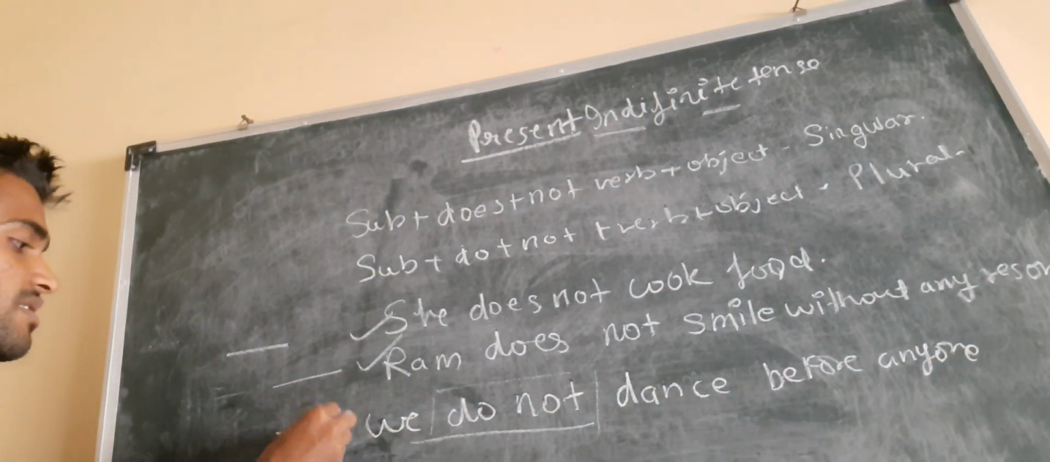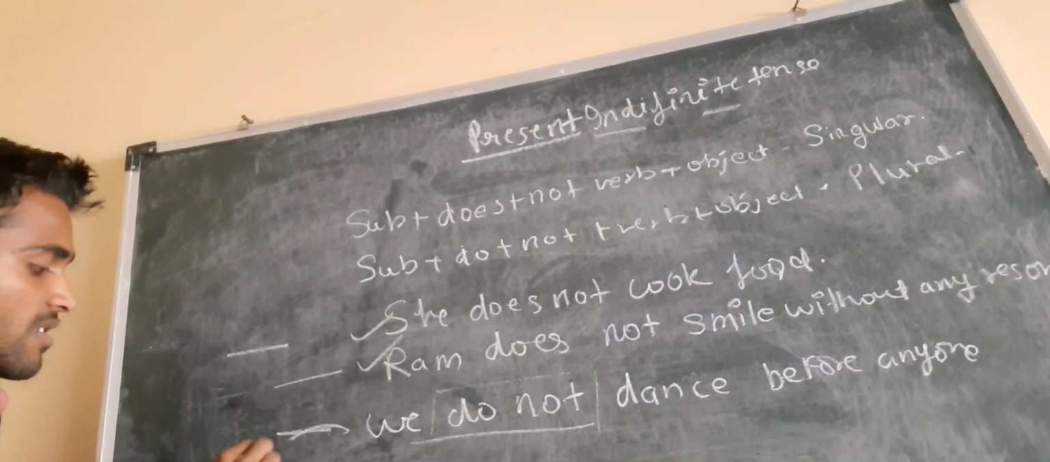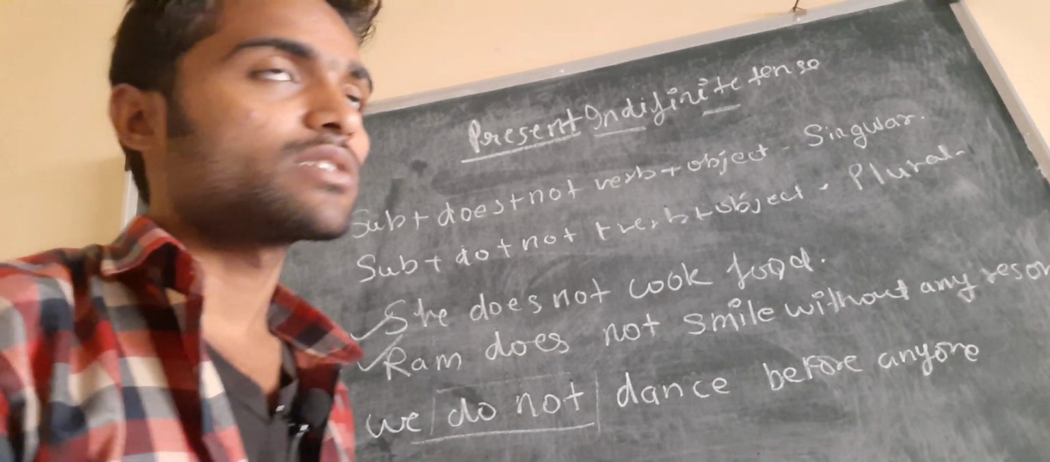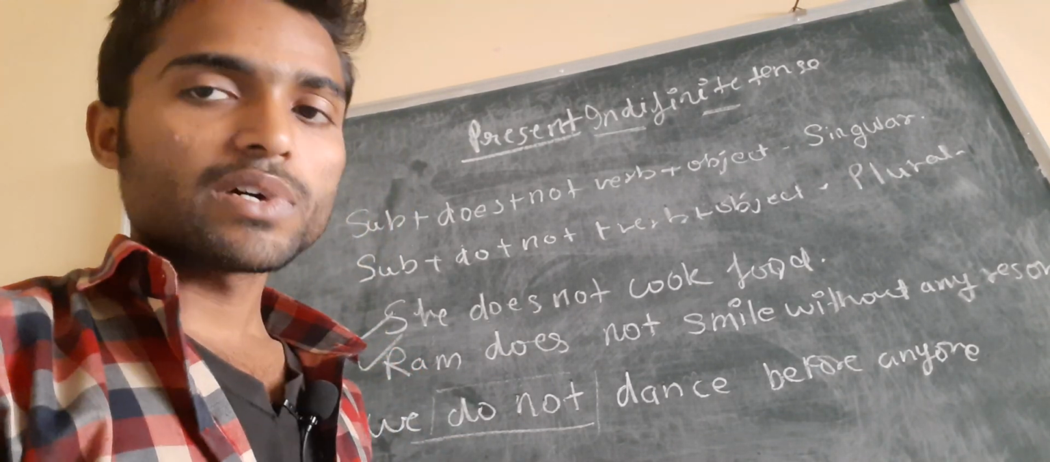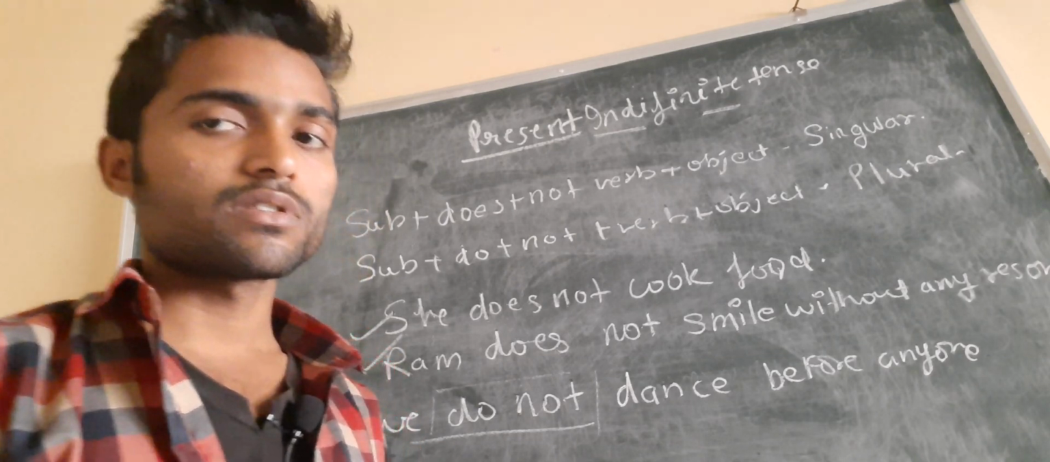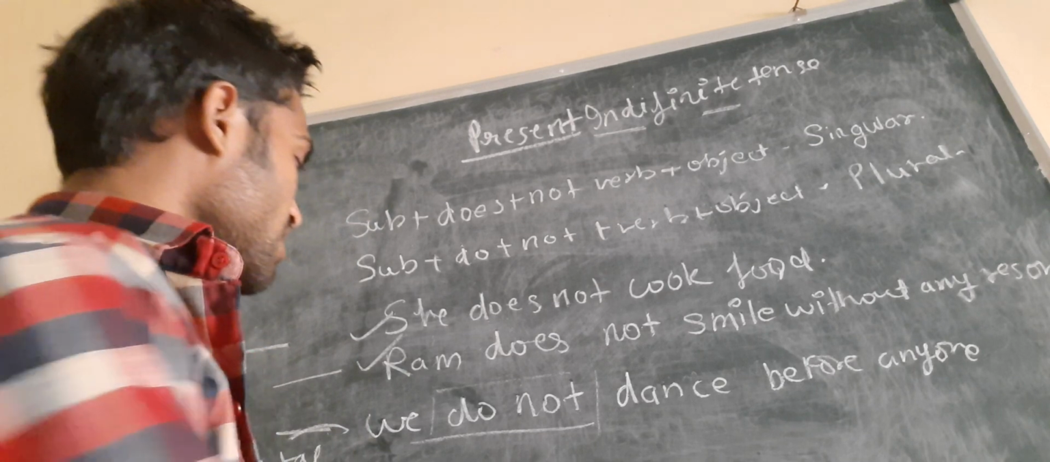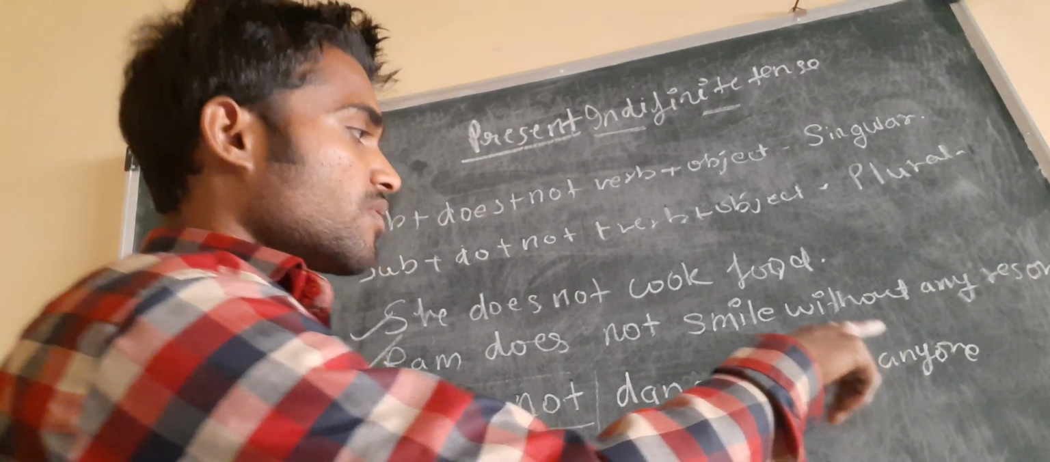Here you can write this situation is for the plural tenses. Okay, plural. I hope you understand what is singular and what is plural. Singular is for one person and plural for many persons. Singular for one thing and plural for many things. So we do not dance before anyone.